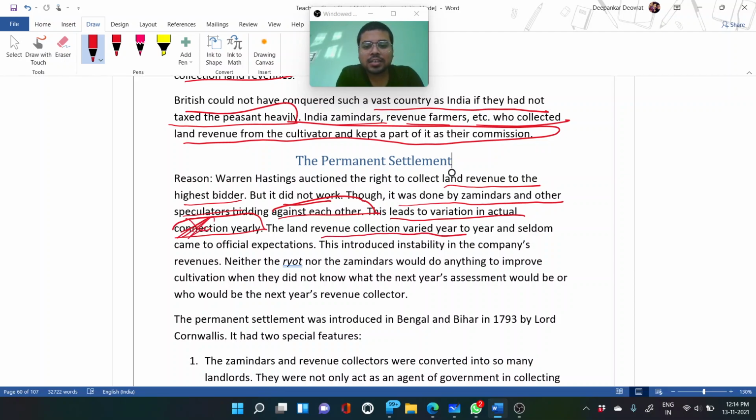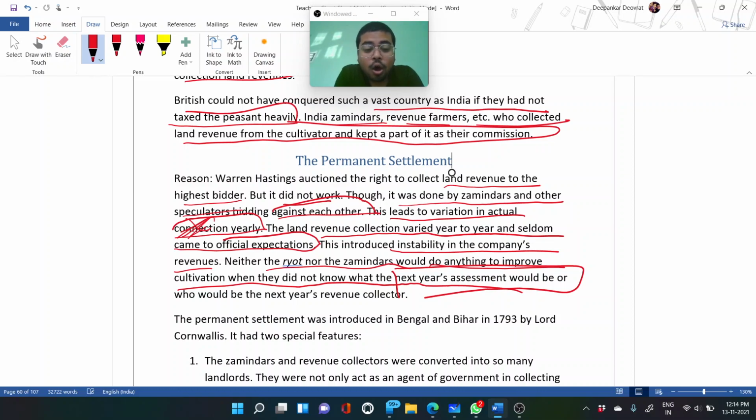The land revenue collection varied from year to year and seldom came up to official expectations. This introduced instability in the company's revenue. Neither the ryot nor the zamindar would do anything to improve the cultivation when they did not know what the next year's assessment would be or who would be the next year's revenue collector. Understand, there was no surety, there was no stability about who was going to be the revenue collector. So let us suppose I know that next year I am not going to do this, as someone else will work in my place, so why should I care?